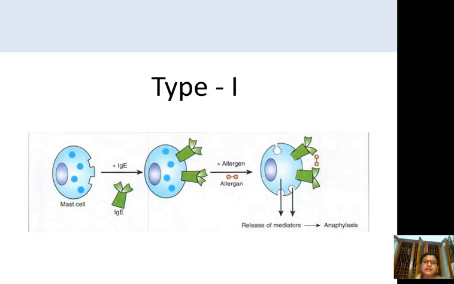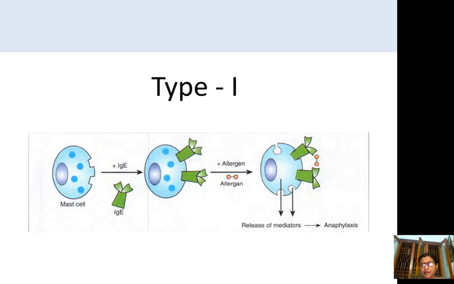Once these mast cells with immunoglobulin E encounter the allergen antigen, the mast cell granules give a response and secrete histamine, the hypersensitivity mediators like histamine and serotonin and other eosinophilic substances.